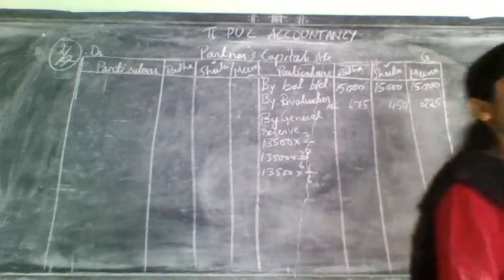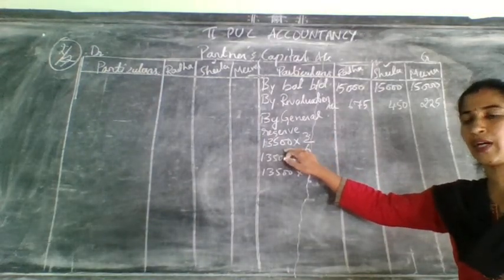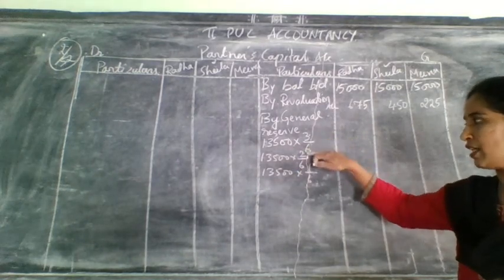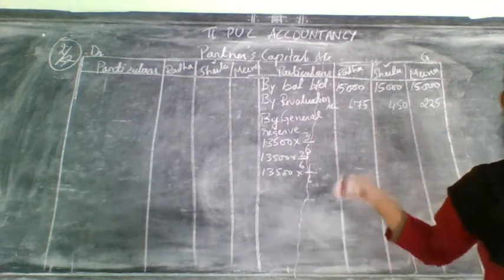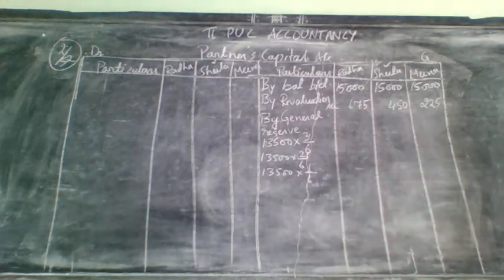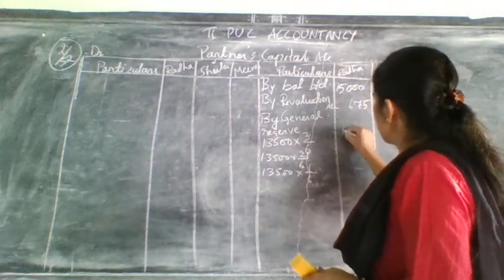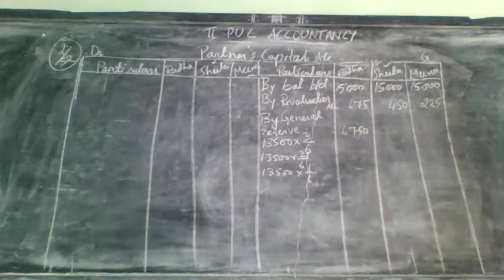That is general reserve you are going to transfer to distribute for all the three partners in their which ratio? In their old ratio. General reserve amount it was given on the liability side of the balance sheet, that is 13,500. This is their old ratio, 3:2:1. So 3 by 6, 2 by 6 and 1 by 6. How much it will come? It will come 6,750 for first one. First ratio for first one 6,750, and for second person it will come how much?